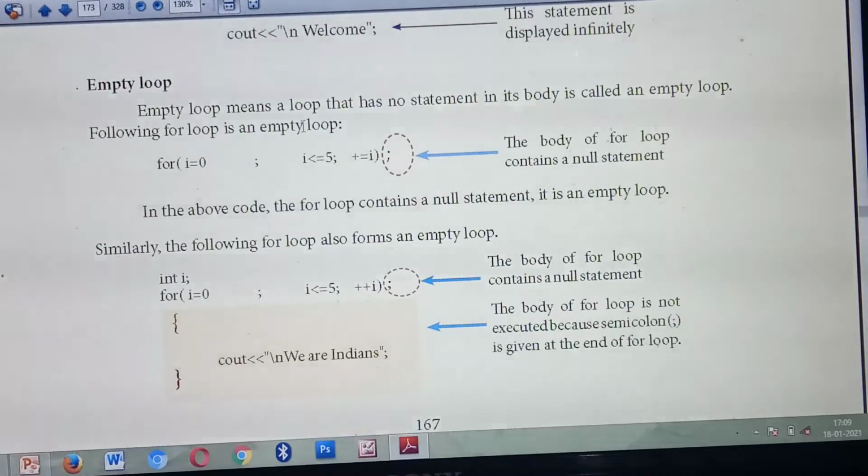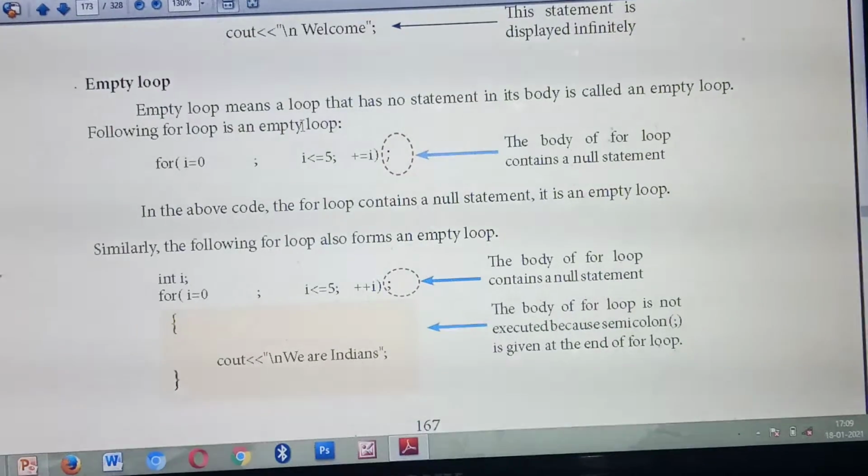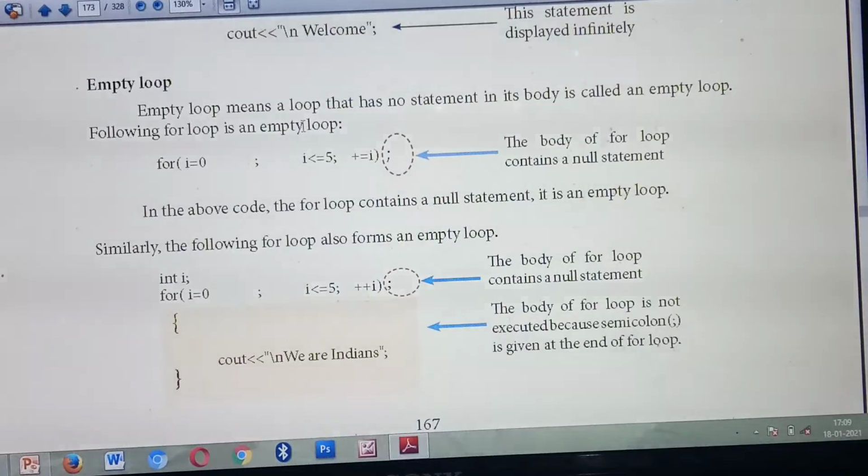Inside the for loop you would give some statements, isn't it? If you are not giving any statement in the body of the loop, that loop we call an empty loop. Understood what an empty loop means? You are not giving any contents or statements inside the body of the loop. So here is the example.